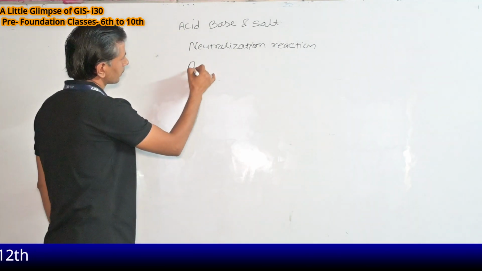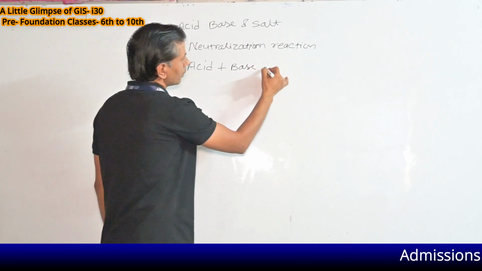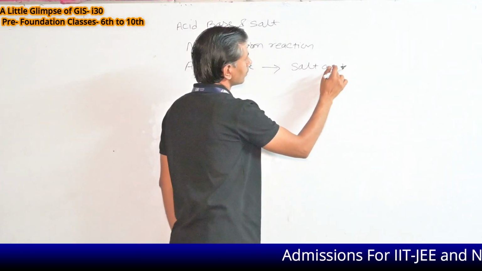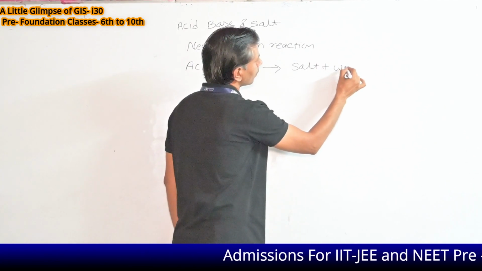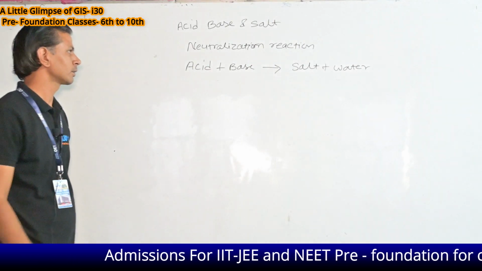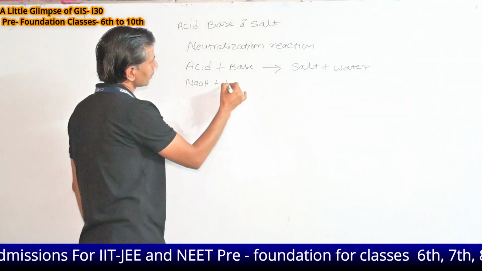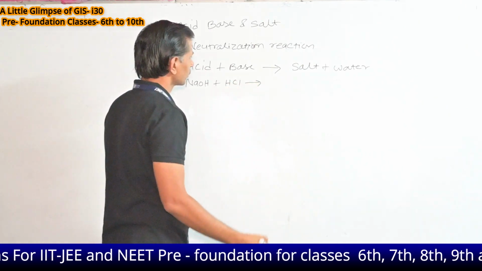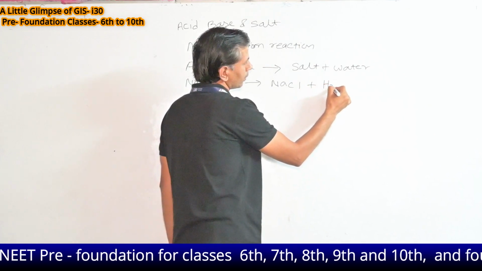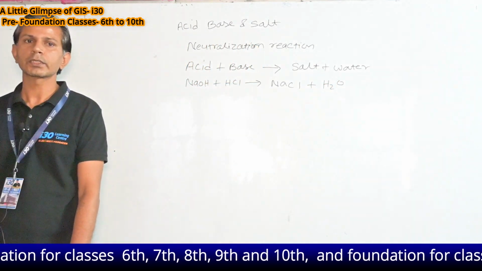When an acid reacts with a base, it produces salt and water. If I take an example of a neutralization reaction, it is NaOH plus HCl, which will produce NaCl and H2O. So to understand an acid and a base, if you look at...